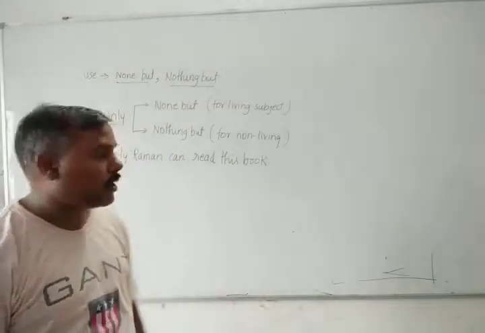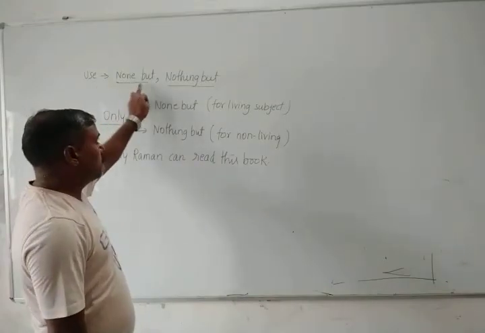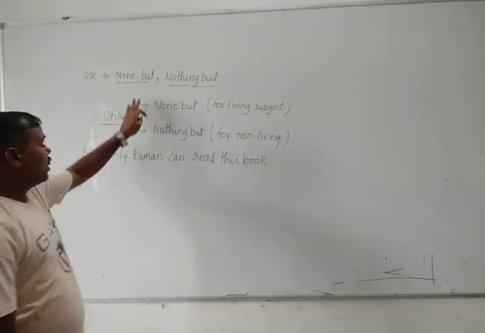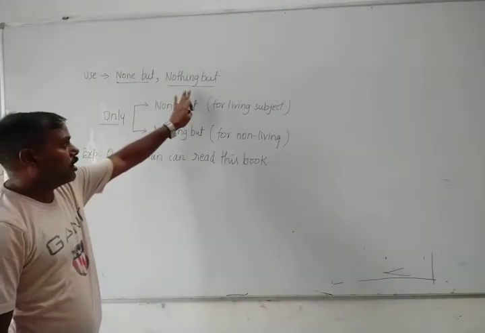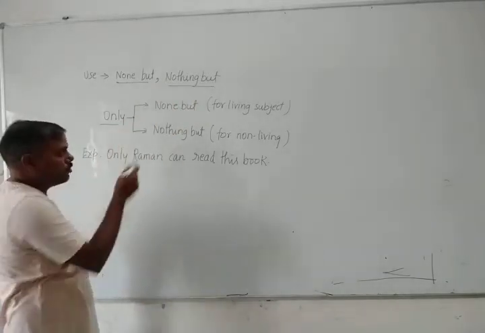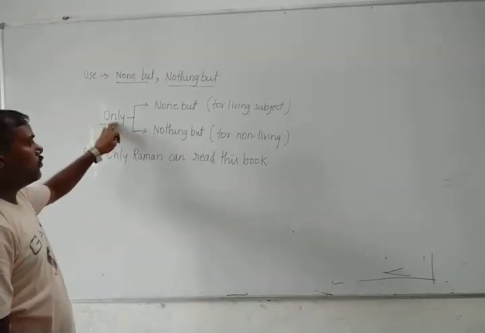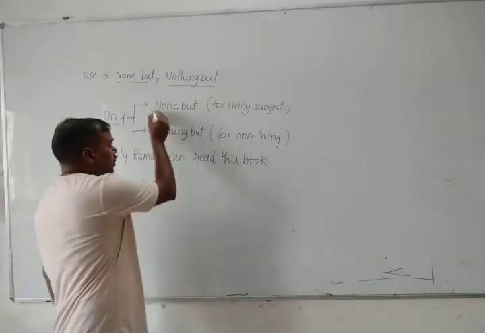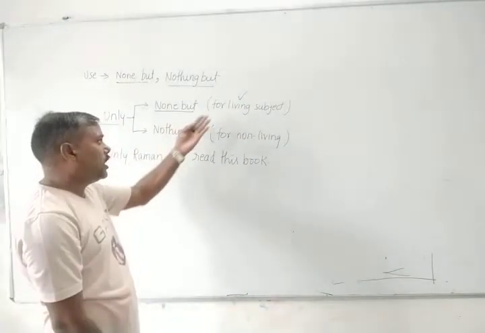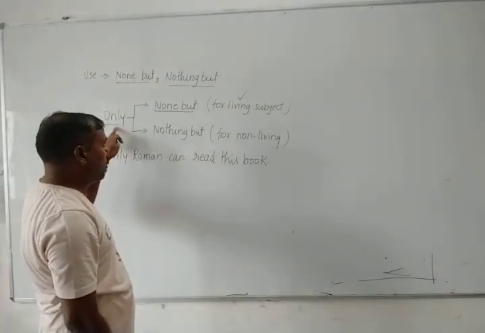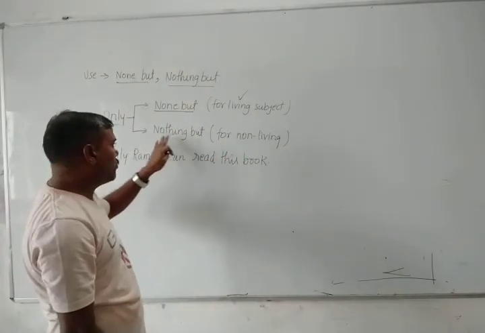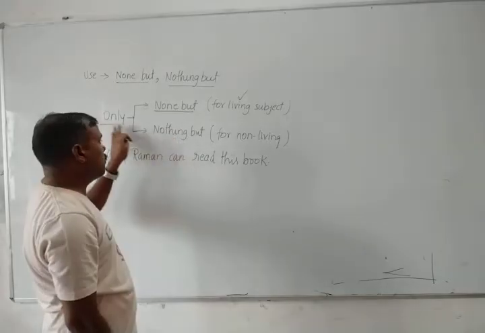Now the next one there is given use of none but, nothing but. It's very simple. Usually you have to write none but or nothing but in place of only. I have given you, you may say, rules or structure. In place of only, you have to write none but if your subject is in living form. Means if your subject is living one, then in place of only you have to write none but, and if your subject is non-living, in that condition you have to write nothing but in place of only.